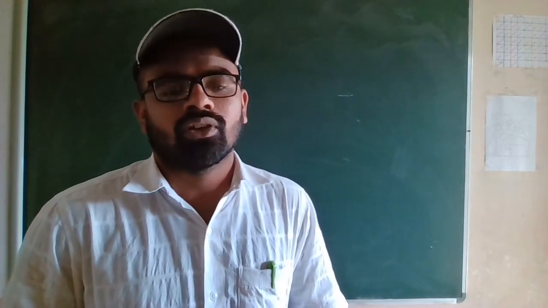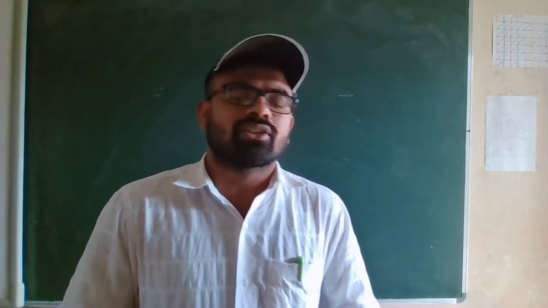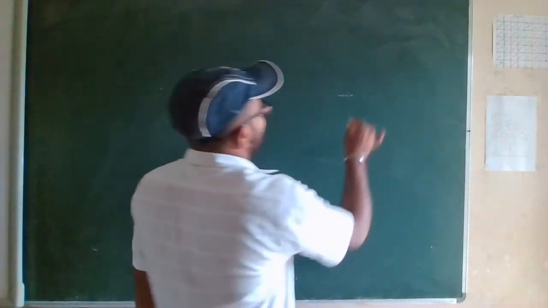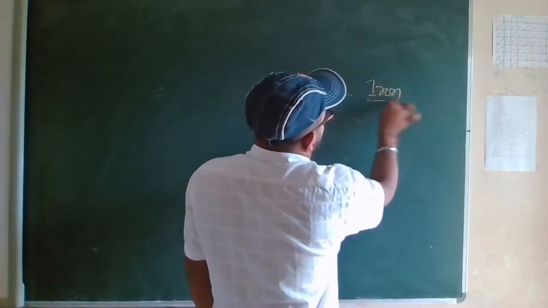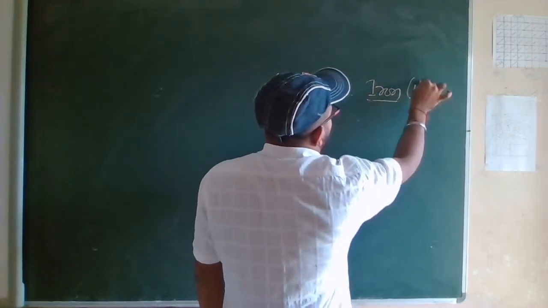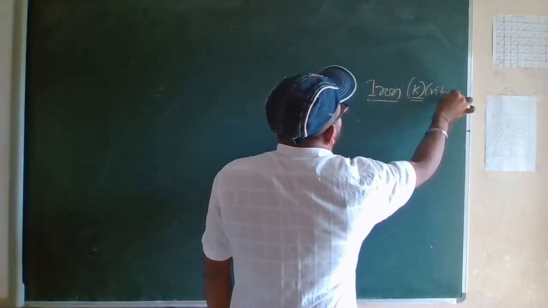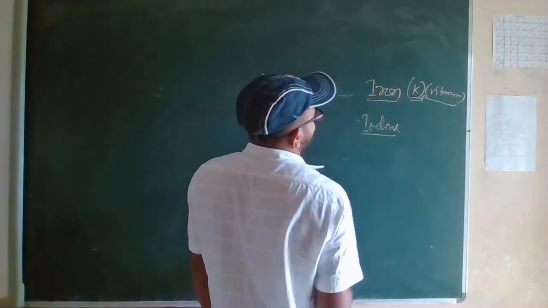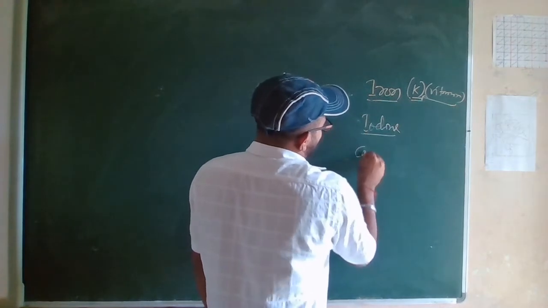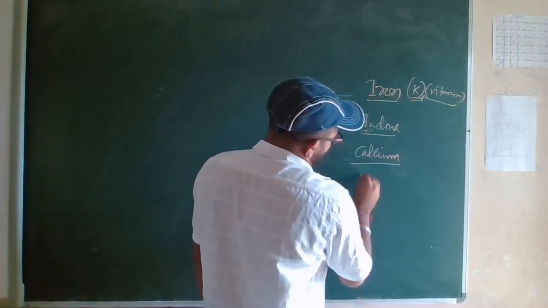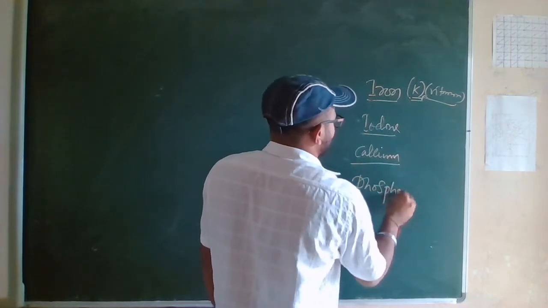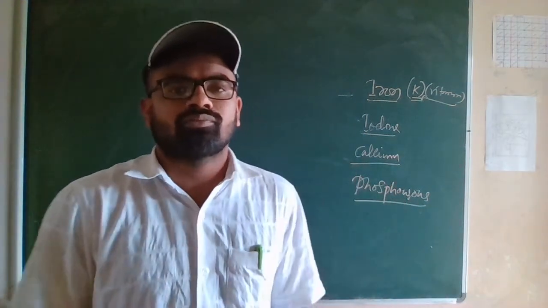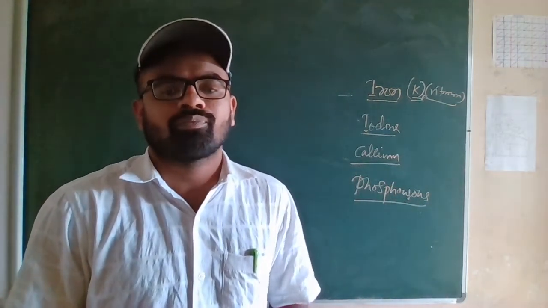Apart from this, there are some other nutrients called iodine, phosphorus, iron and calcium. These are also needed for our body. For iron, sometimes we call it vitamin K. Iodine means salt. Then calcium, phosphorus. We need these four nutrients in our body.